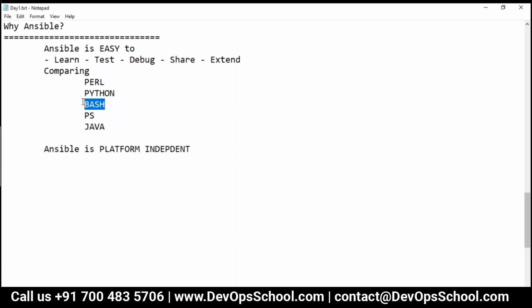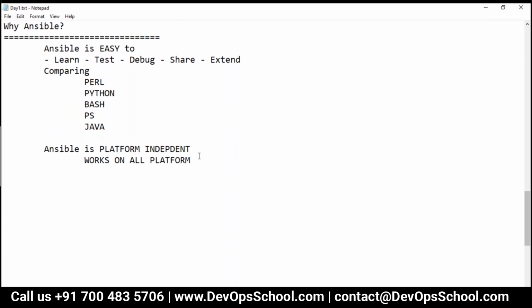Let's say CentOS, typically we use systemctl. In Ubuntu we use service to start the service. So many different things you will see. So Ansible is platform independent, that means it works on all platforms. How it works on all the platforms we'll discuss during the architecture discussion.